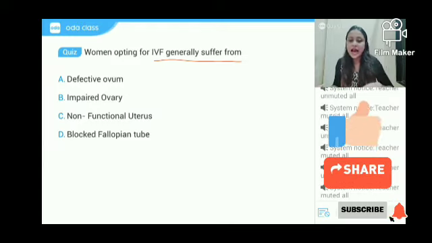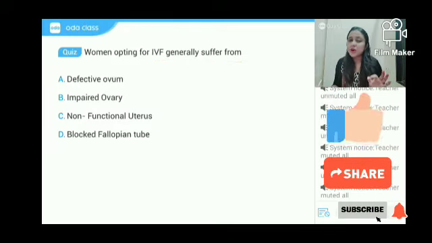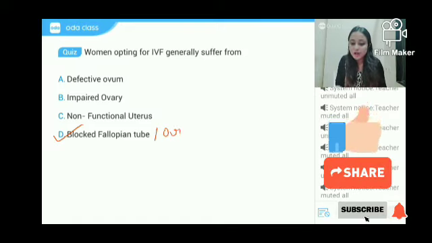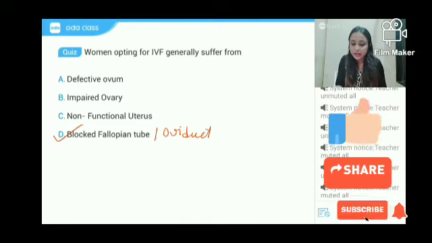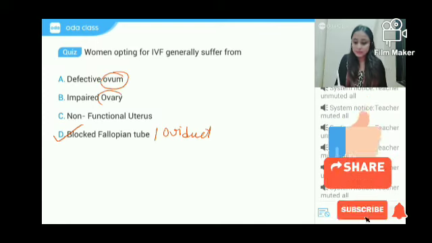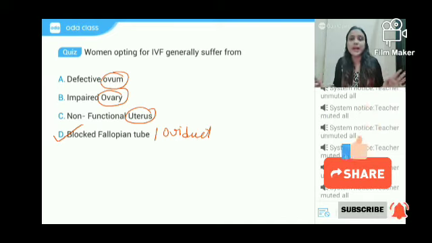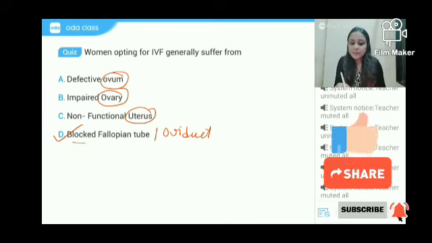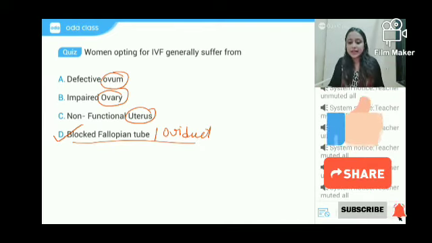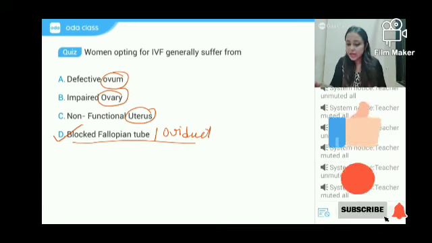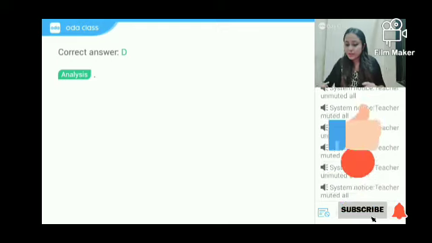And yes, IVF is for people or women particularly who have blocked fallopian tube, that is blocked oviduct. It has got nothing to do with ovum, nothing to do with ovary, and nothing to do with uterus. कुछ भी नहीं करने का है. ठीक है, so just that women having blocked oviduct will be going for IVF. Okay, so yes, answer हमारा है option D.